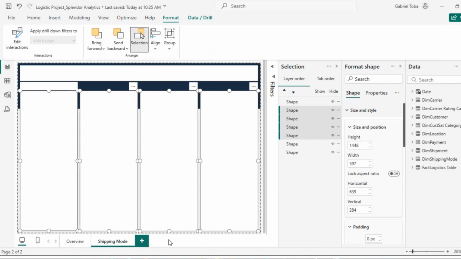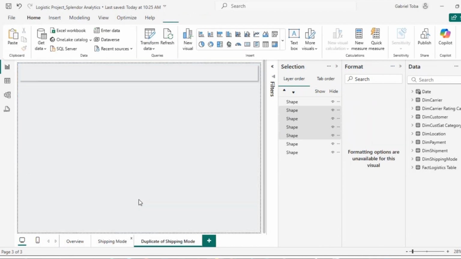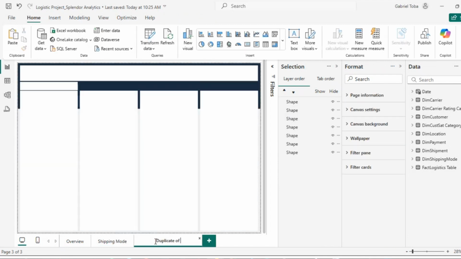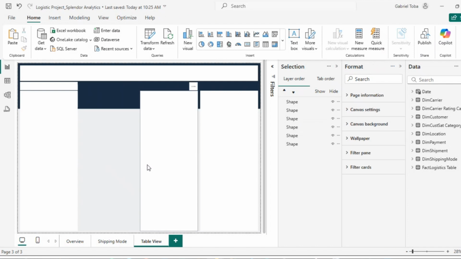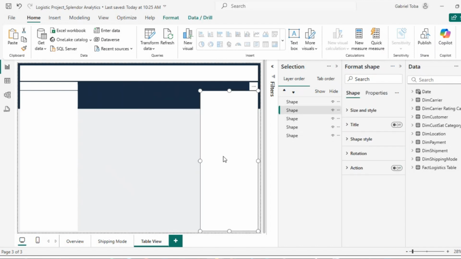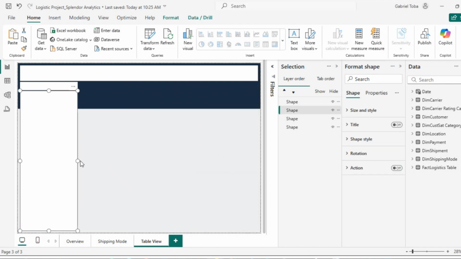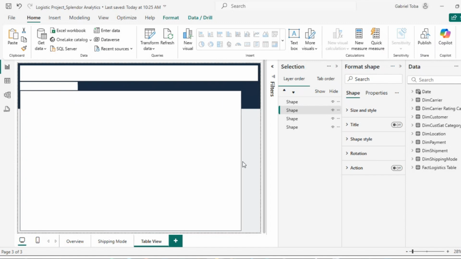Okay, let's click here. Duplicate. I'm just going to call this my table view. Table view. I'm going to delete this. I don't want this. I don't want this. I don't want this. So I'm going to do this.